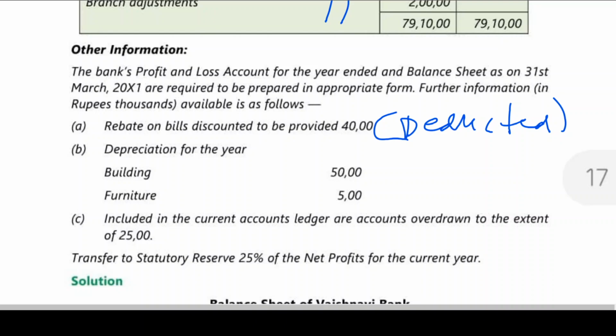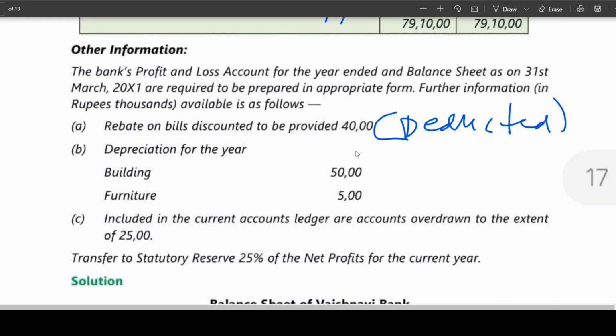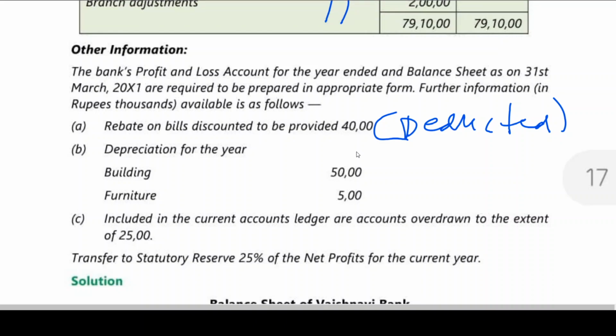Yes, this is current year depreciation. This current year depreciation is to be deducted from the concerned asset. So is the case of furniture also. Is this clear? Then included in the current account ledger are accounts overdrawn to the extent of 20,000.